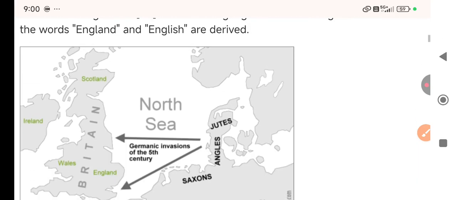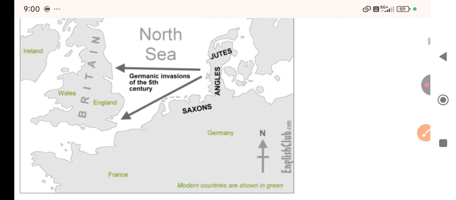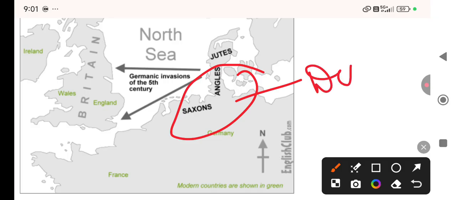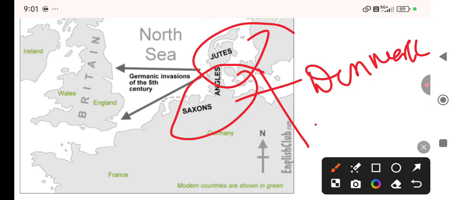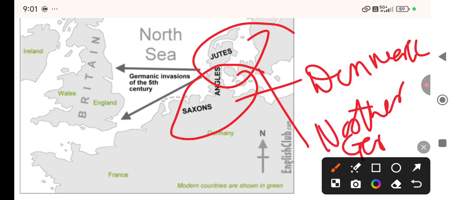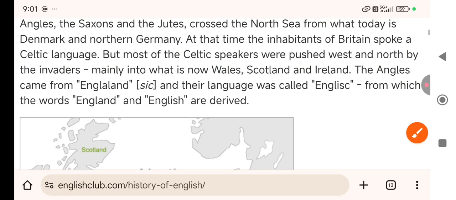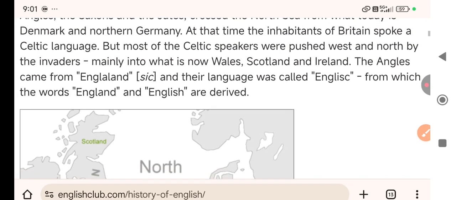Denmark is somewhere here, and northern Germany, through the North Sea. So they came from here, right?